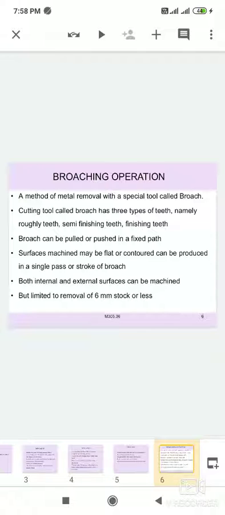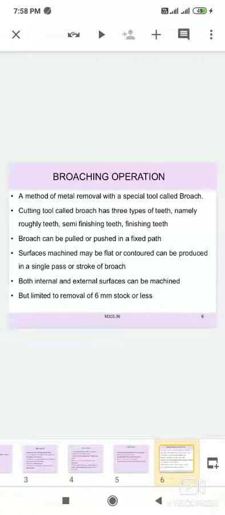Broaching operation. Broaching is a method of metal removal with a special tool called a broach. The cutting tool called a broach has three types of teeth, namely roughing teeth, semi-finishing teeth, and finishing teeth.